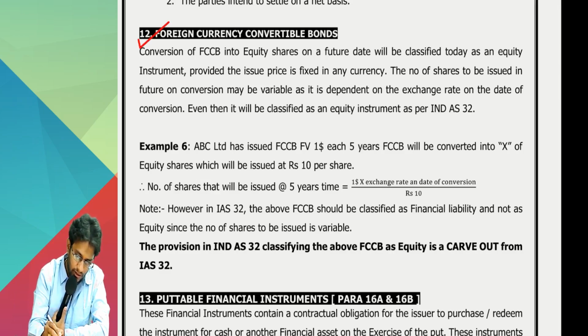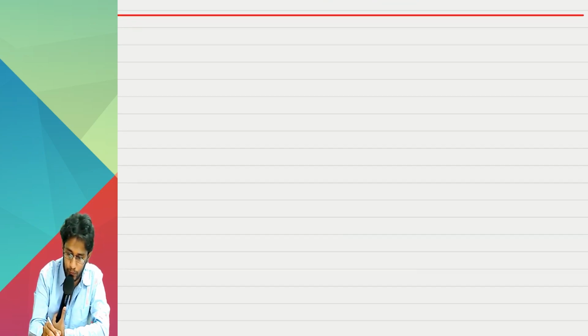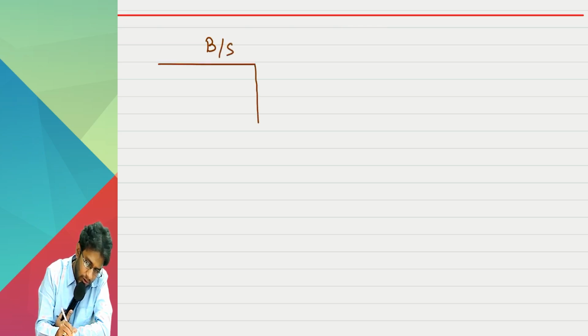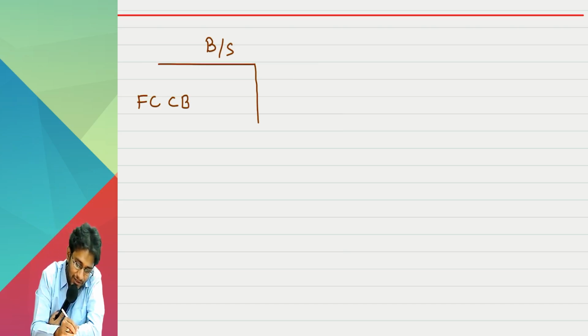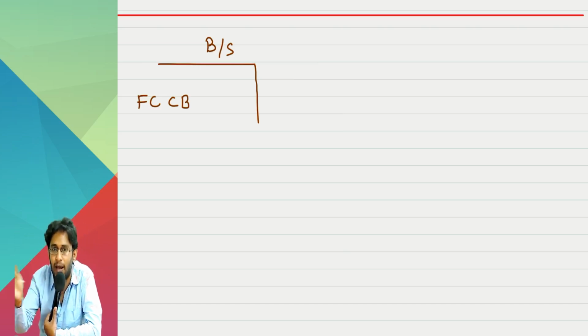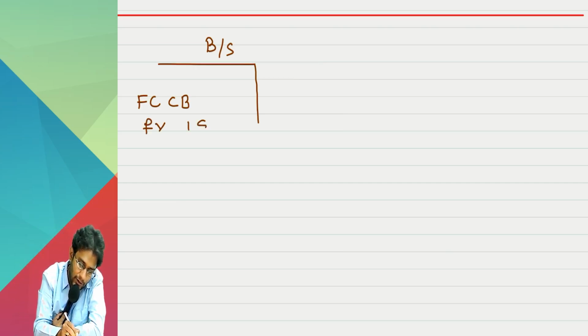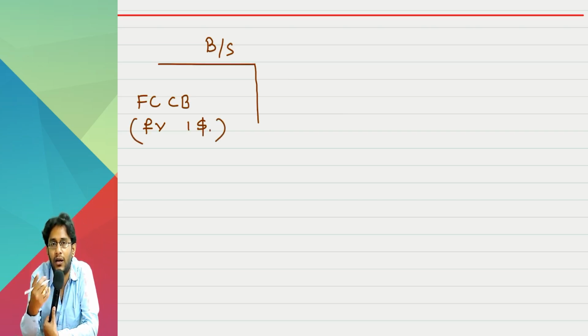FCCB, the carve out point, sir. Never came, but you never know. Listen here, simple point. Sir, FCCB, what is the meaning of CB? Convertible bond. FC? Foreign currency. Imagine I issued a bond in USA. I'm an Indian fellow, but I raised money by issuing bond in USA. Imagine face value is $1. Being a convertible bond, ultimately I will not repay in cash. I will convert them into equity shares.